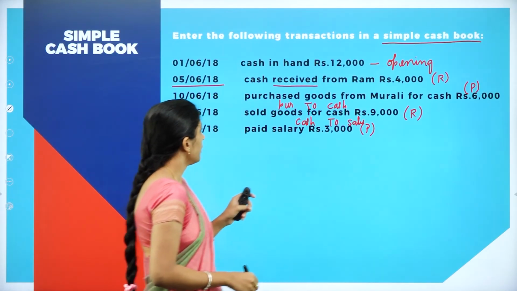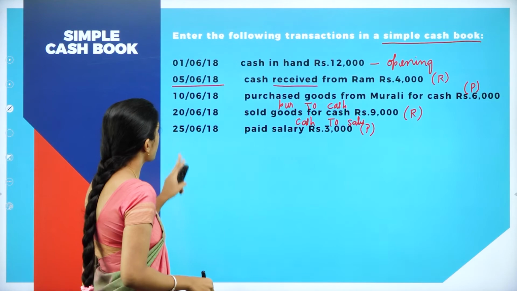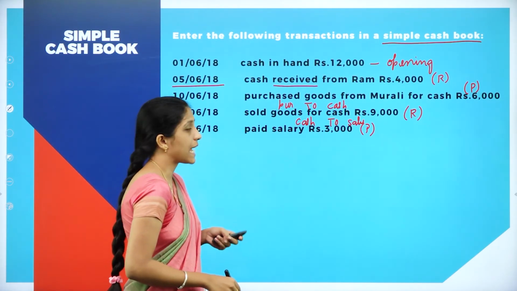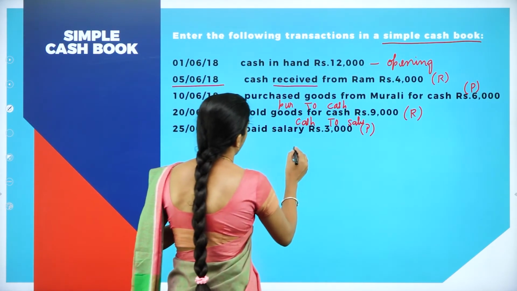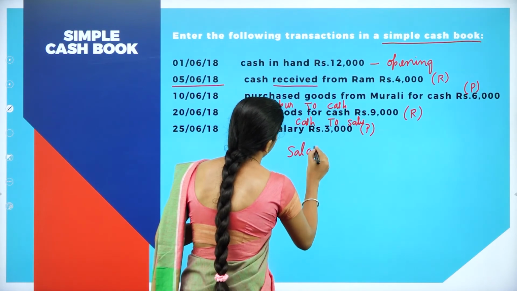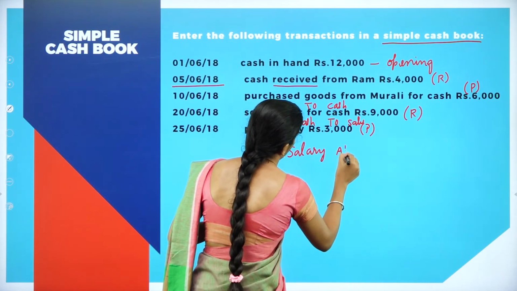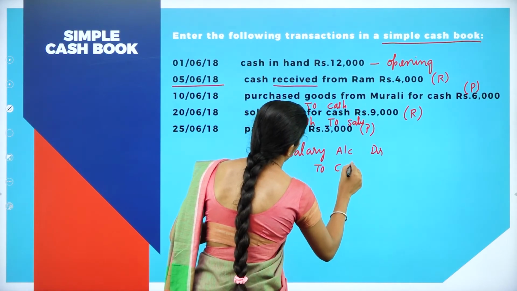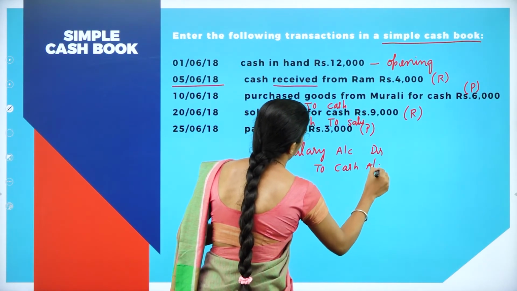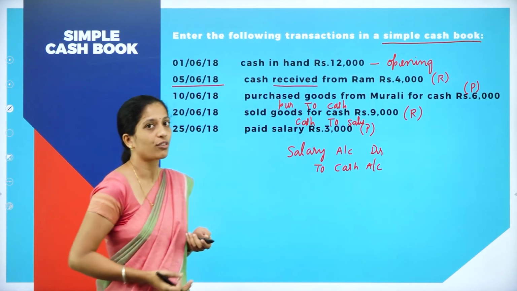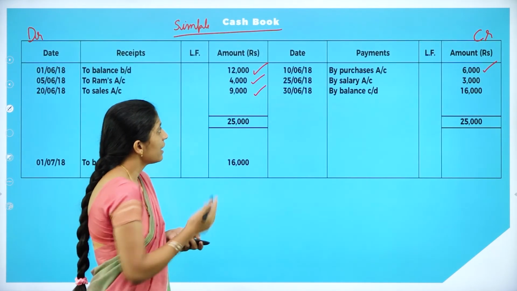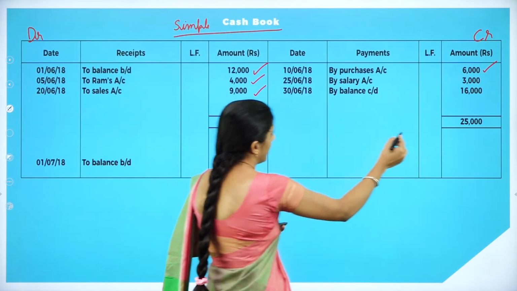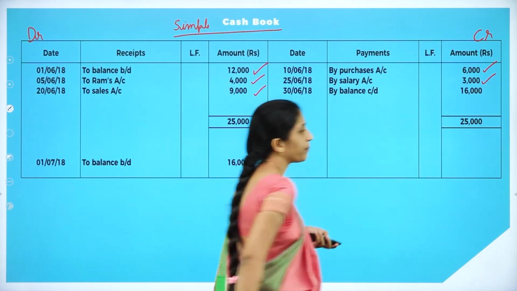And the next one, 25/6/2018, paid salary. So your journal entry will be salary account debit to cash account, where cash goes out of the business. So it is a payment. So we'll record it as by salary account 3,000.